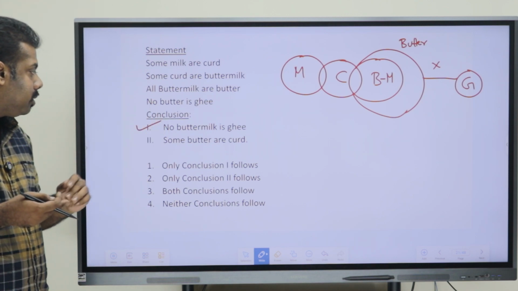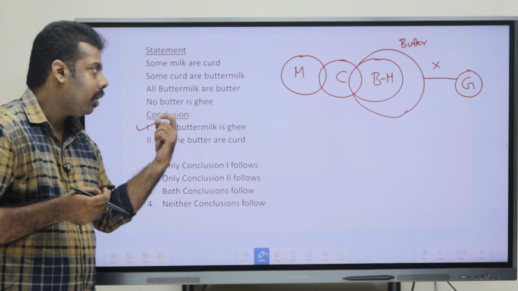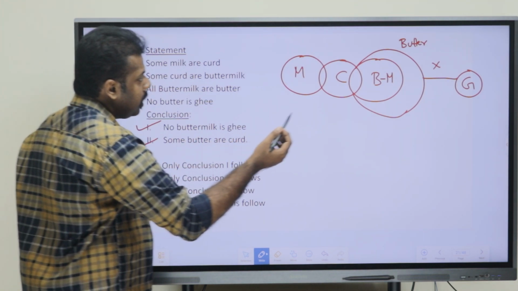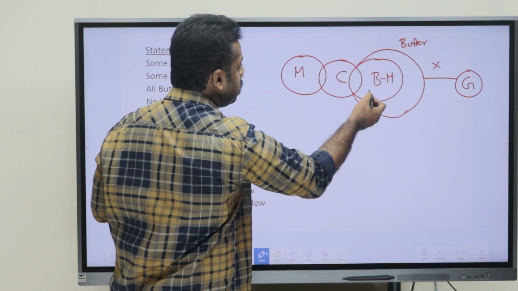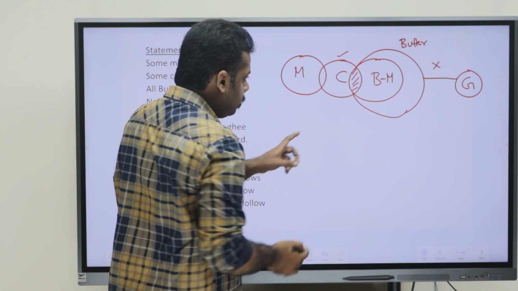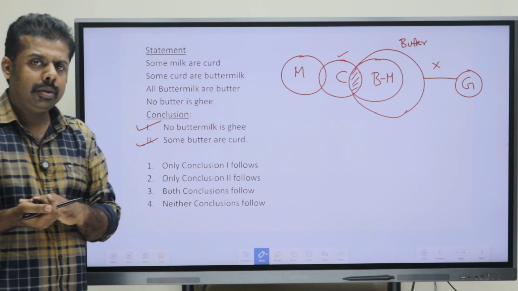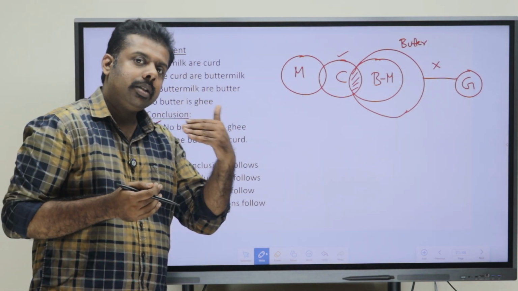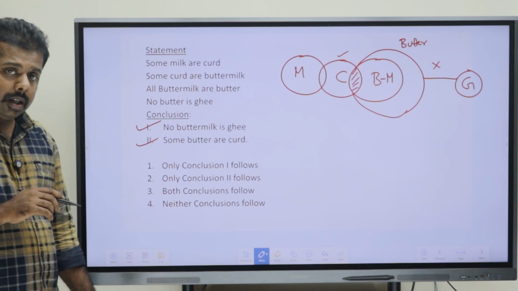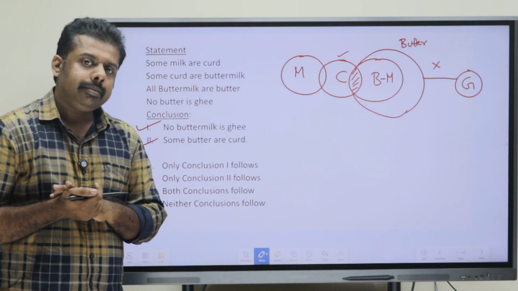Now, discussing the second conclusion, some butter are curd. Is it right? Yes, this is also right, because as we can see, butter is this big circle and curd is the second circle. We can see there is a common portion between the two. That is why the some relation works here. So both conclusions are right here.